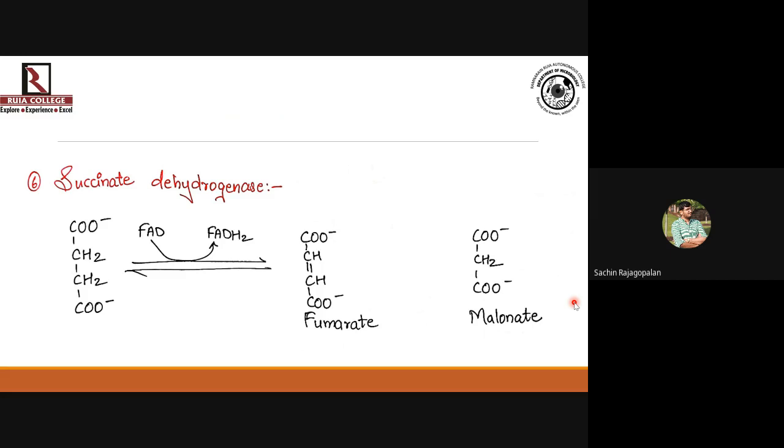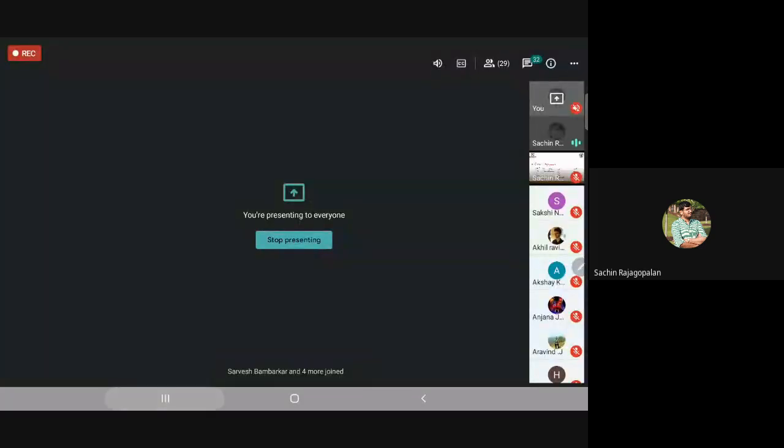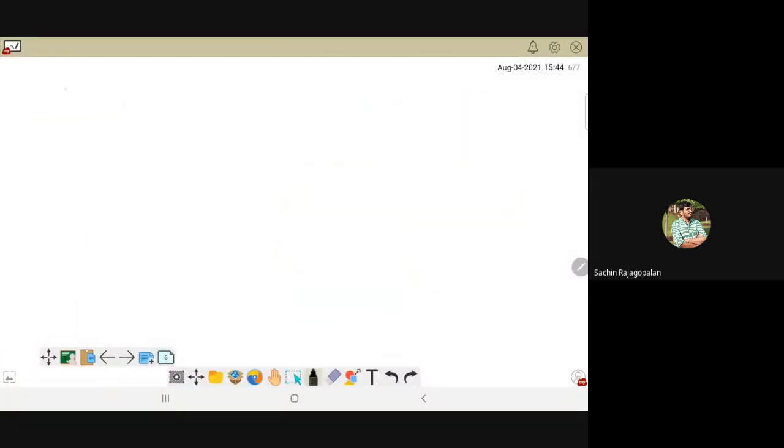This reaction is an oxidation reaction, but the speciality of this reaction you will come to know as you see the process. Let me share the whiteboard. I think the whiteboard stopped in the process, so I'll share it again. This reaction is catalyzed by the succinate dehydrogenase enzyme because it's an oxidation step. You have succinic acid with you. Succinic acid looks like this.